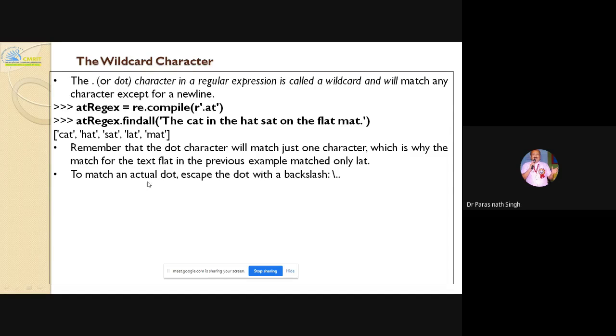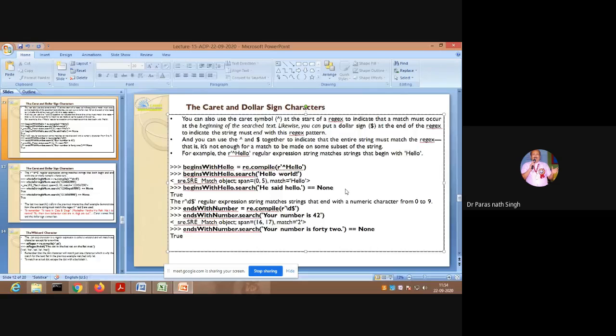To match an actual dot, escape the dot. Yes, I know, sir. And why are you giving two dots here? Sir, one is the backslash dot to escape the dot, and one is to complete the sentence, that is the full stop.